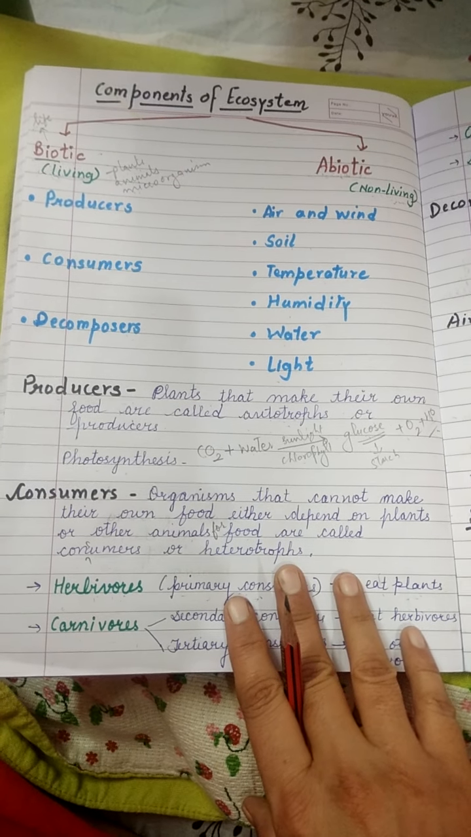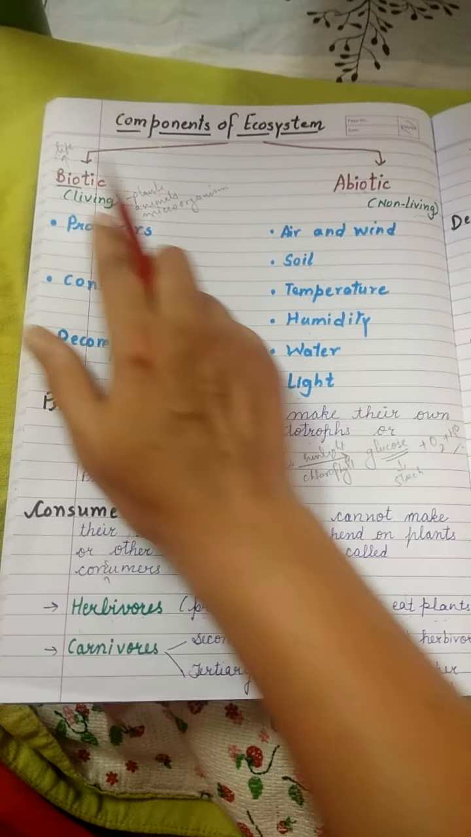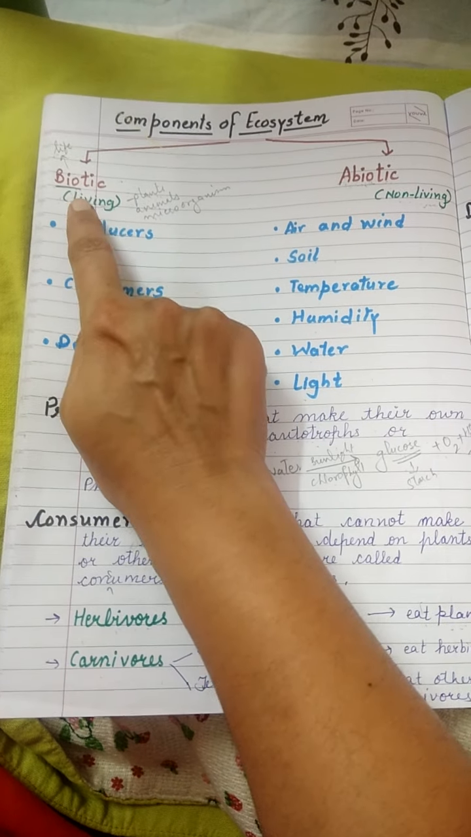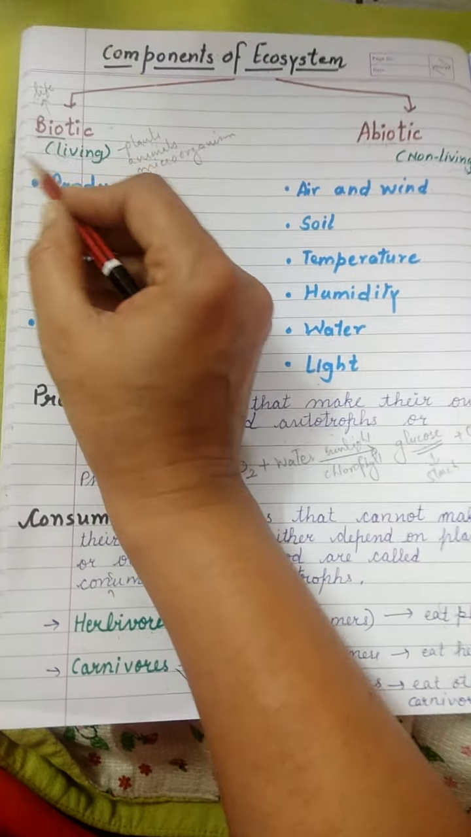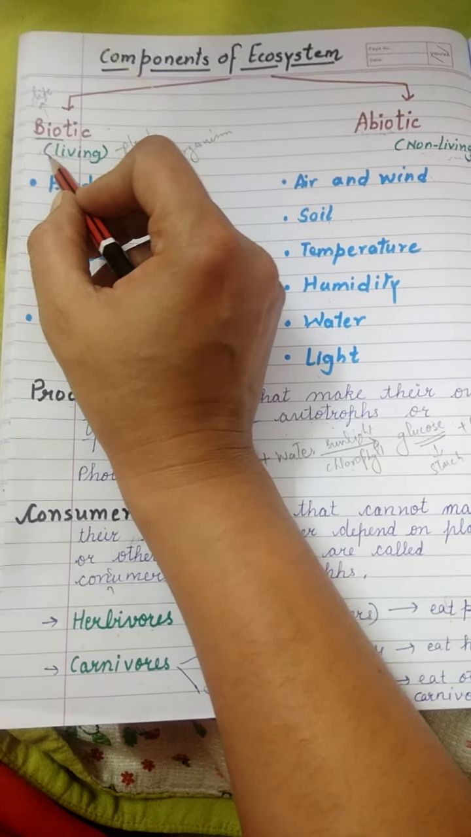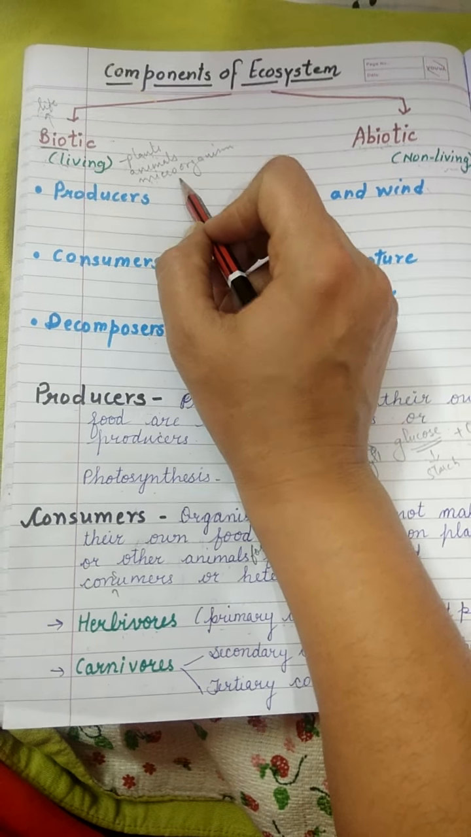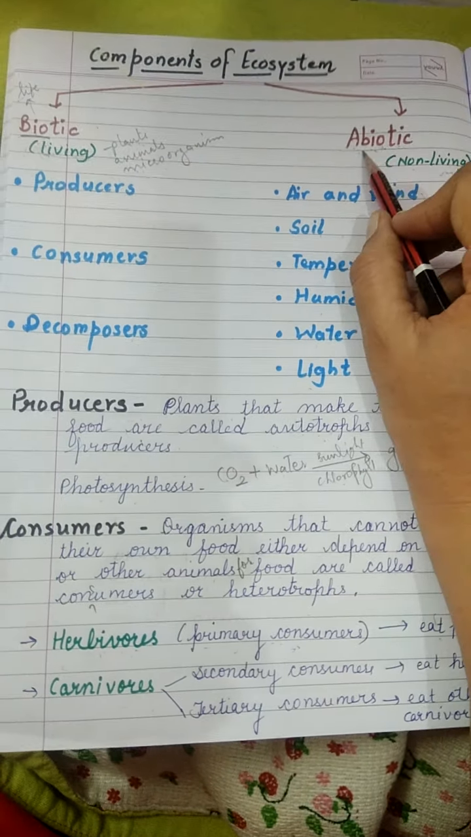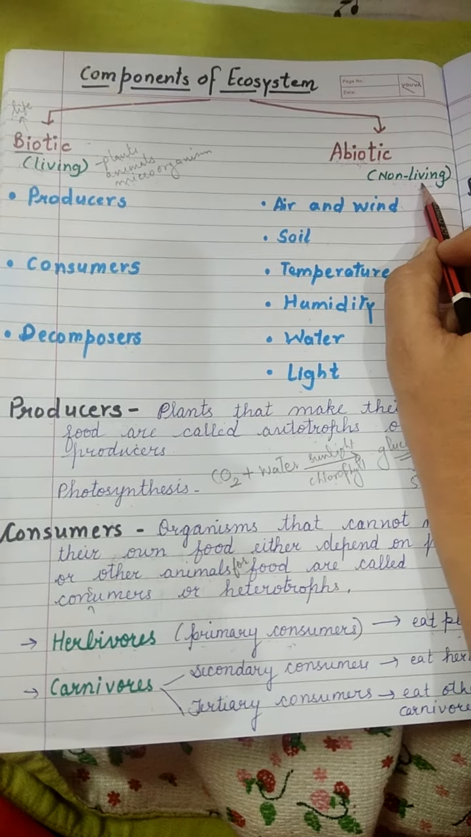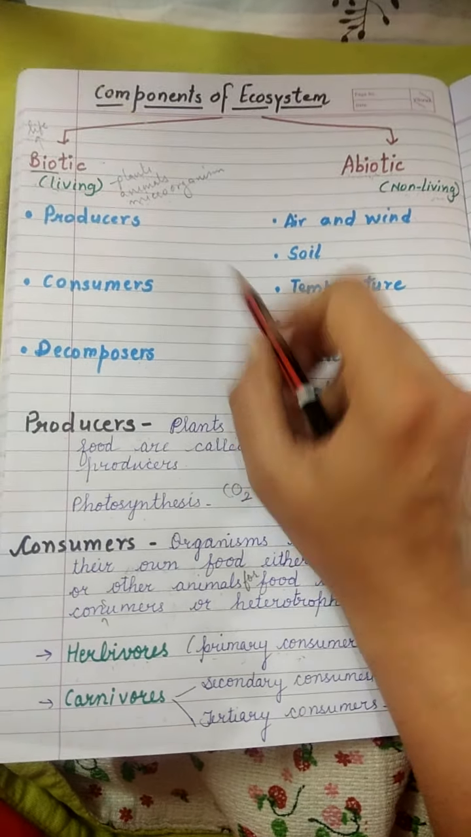Doing fine? So let us study about components of ecosystem today. There are mainly two types of components in ecosystem. First one is biotic and another is abiotic. The word bio stands for life. So all the living organisms like plants, animals and microorganisms, they form the biotic components of ecosystem. And abio means no life. So all the non-living components of the ecosystem form the abiotic components of ecosystem.